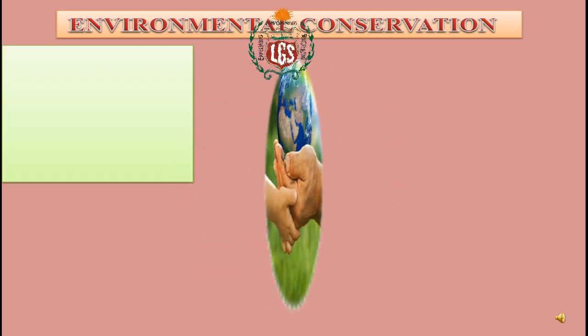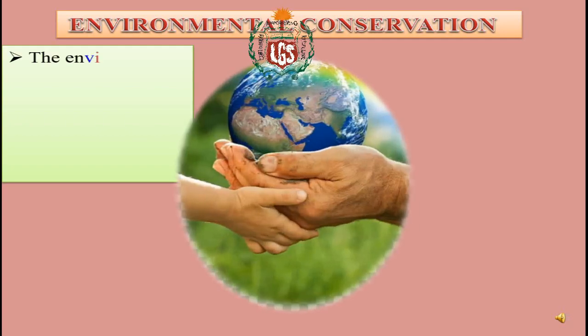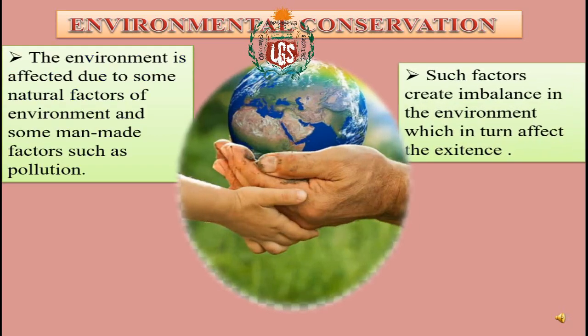The environment is affected due to natural factors and some man-made factors such as pollution. Such factors create imbalance in the environment, which in turn affects existence. Take an example of ourselves. What do we do? We eat a chocolate and we throw the wrapper on the road. It's just a simple task.